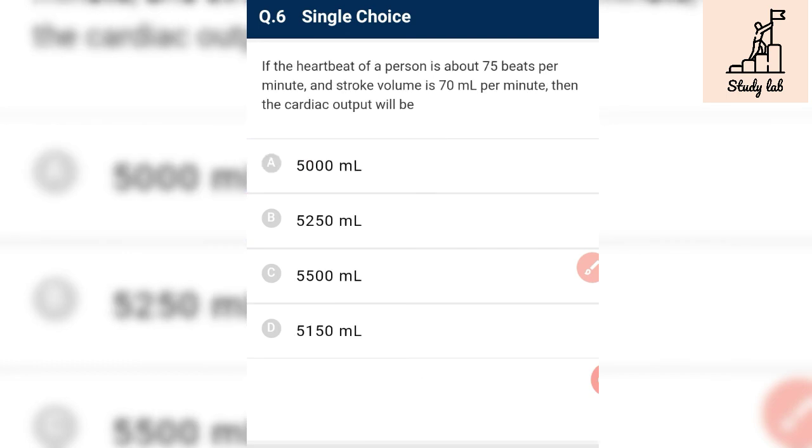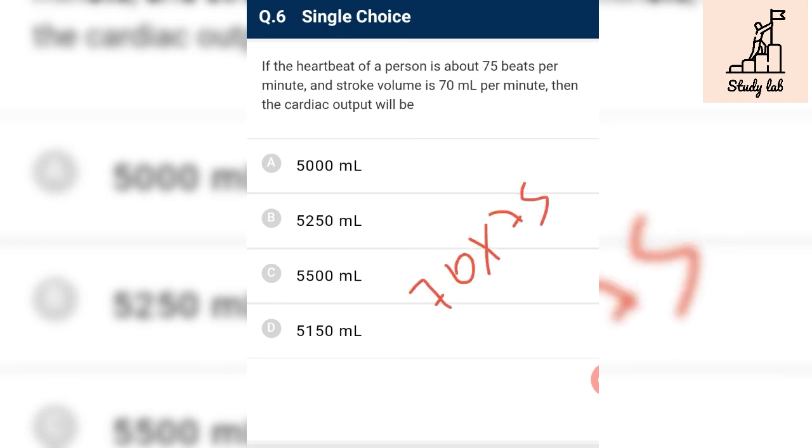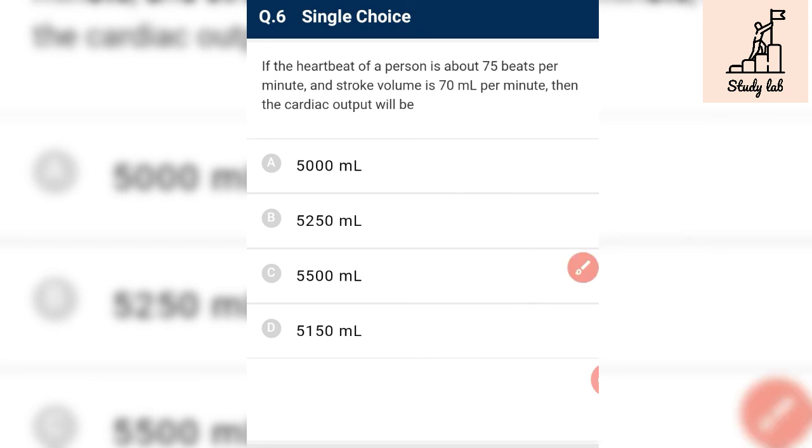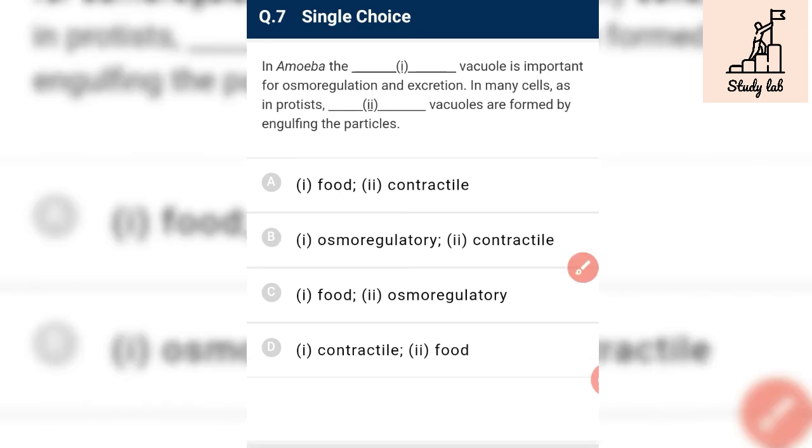If the heartbeat of a person is about 75 beats per minute and stroke volume is 70 ml, then cardiac output is, we know that cardiac output is equal to heartbeat into stroke volume. Stroke volume is 70, heartbeat is 75, so 75 into 70 is 5250 ml of cardiac output.